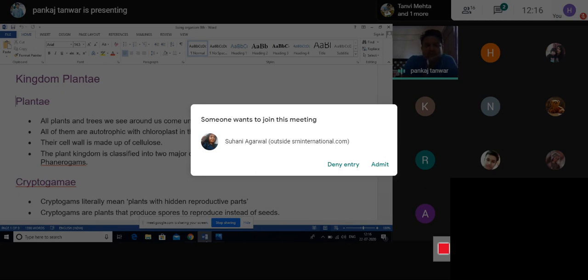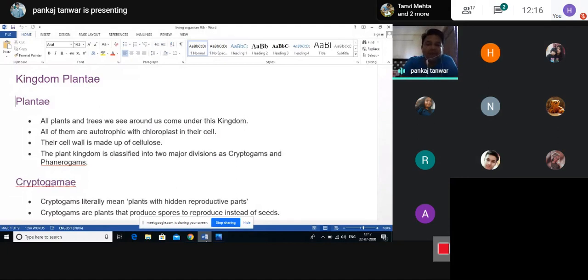When we explain the word photosynthesis, it is divided into two parts. One is photo and the second one is synthesis. Photo means light and synthesis means formation. So photosynthesis means with the help of light, something is formed.